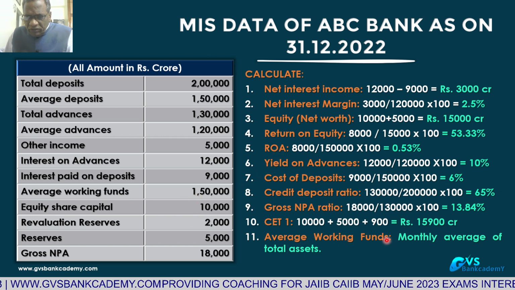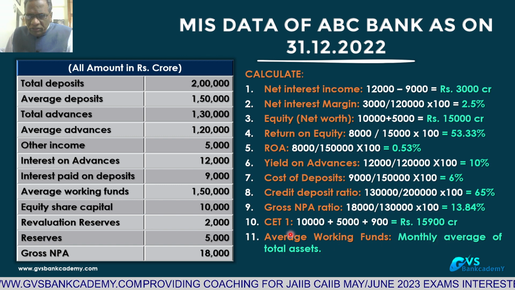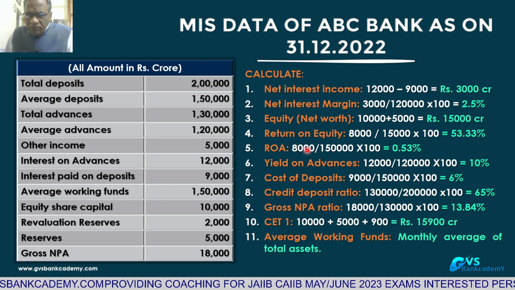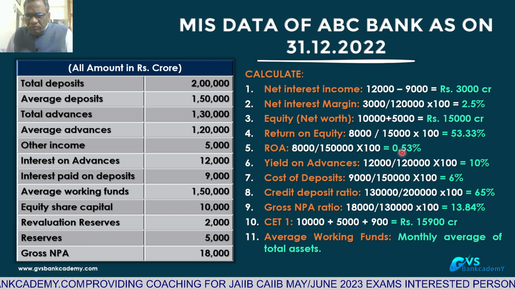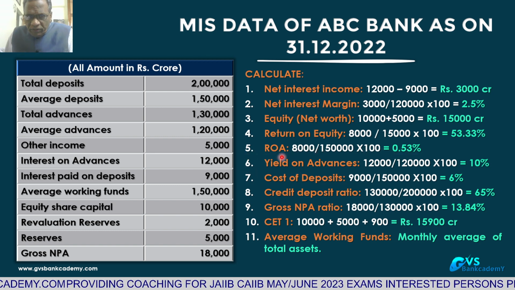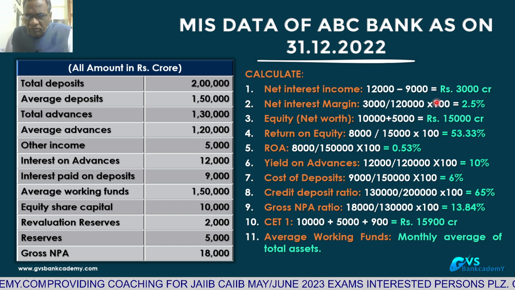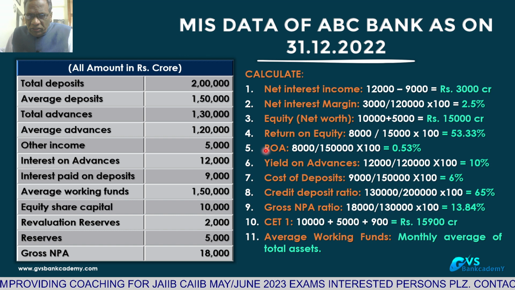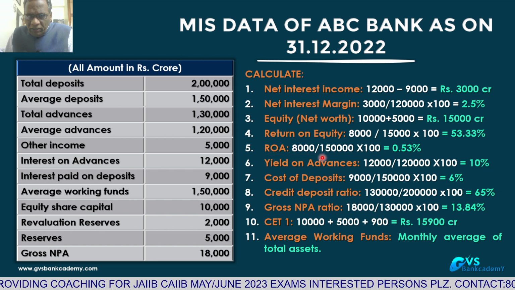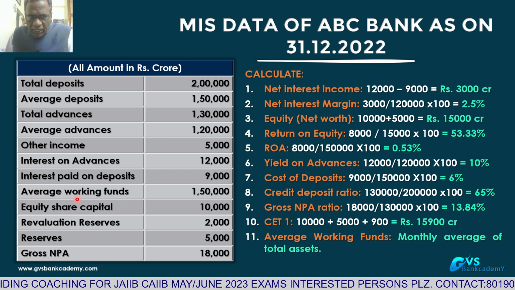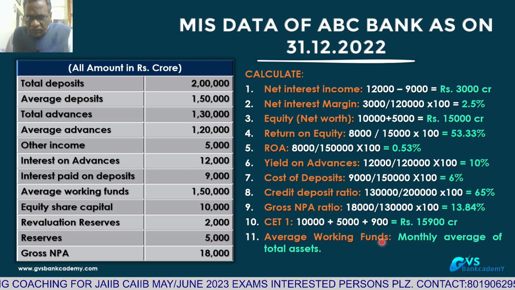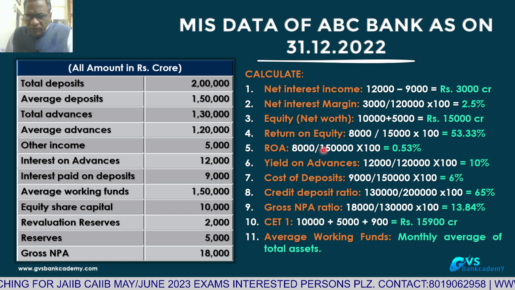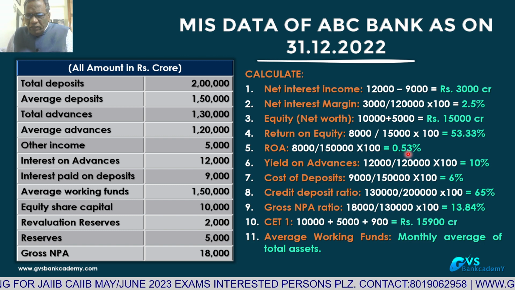Average working funds, that is equal to average of total assets, 1,50,000 crores into 100. Return on assets is 0.53. Return on assets is equal to net interest income 3,000, other income 5,000, 8,000 divided by average working funds. Average working funds means monthly or daily average of total assets into 100, that is the 0.53%.